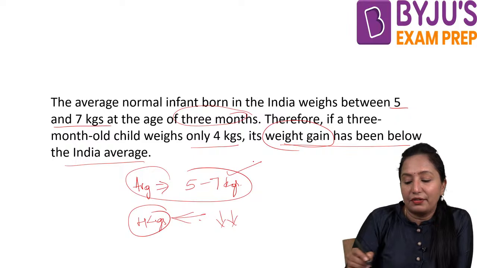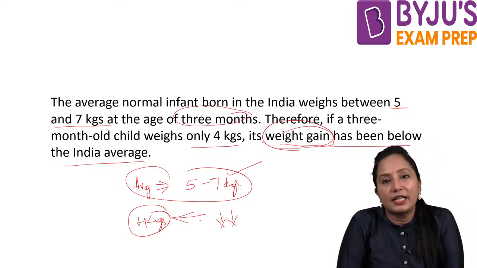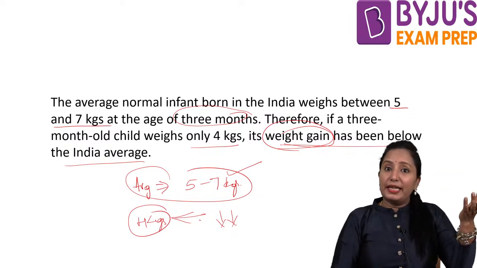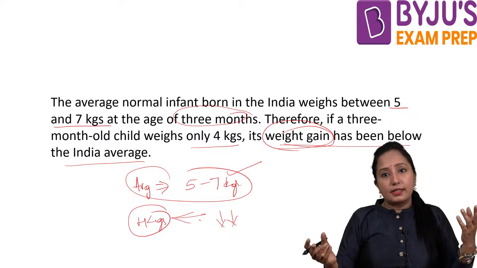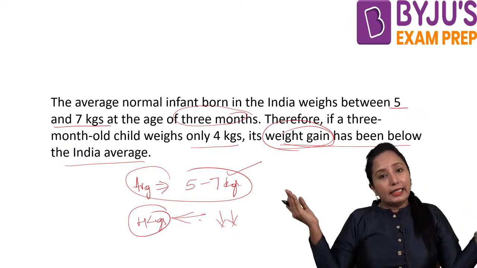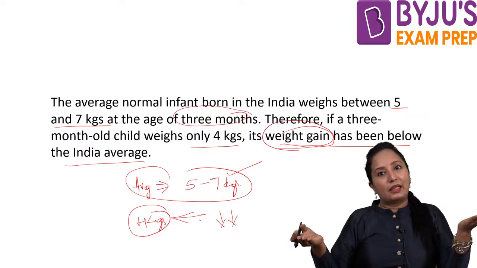Because this is talking about average weight. Nowhere are they talking about the average weight gain of each baby, isn't it? Average weight and average weight gain are two different factors.